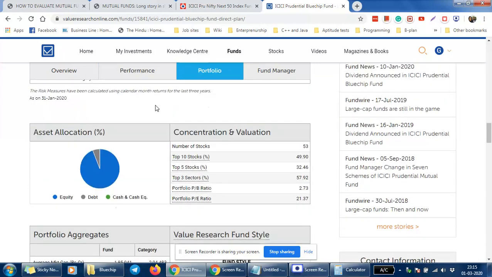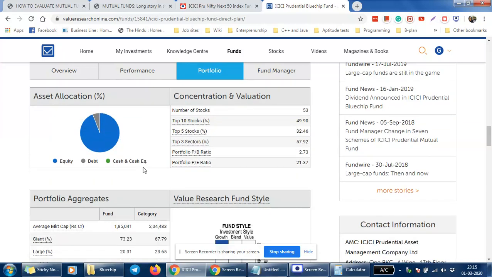Another important thing which we should see is how much capital a fund has deployed. This is an example of an equity mutual fund, and in an equity mutual fund, the fund generally invests mostly in equity. Depending upon the scheme type, it will allocate the fund within different stocks and debt.